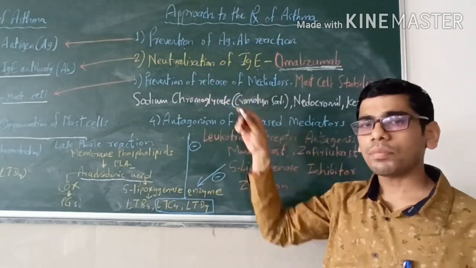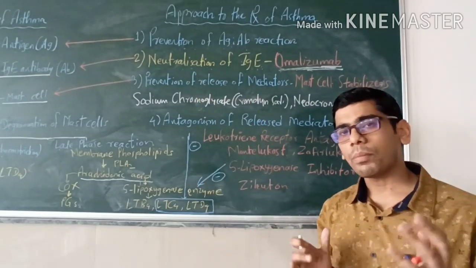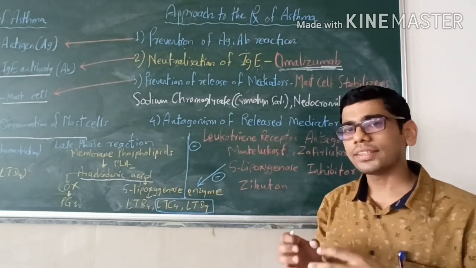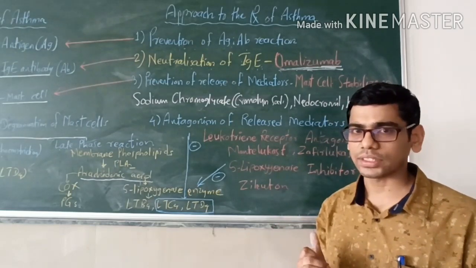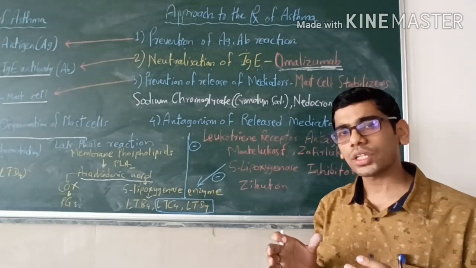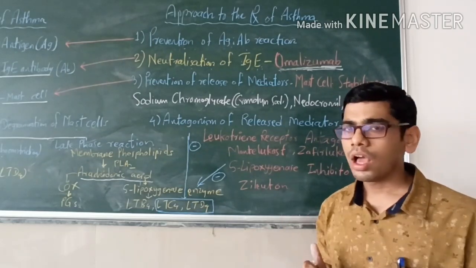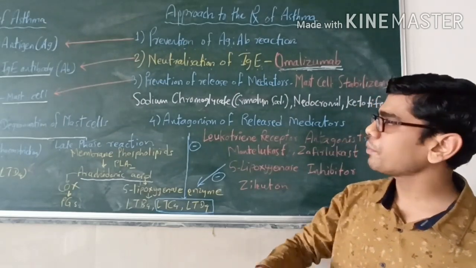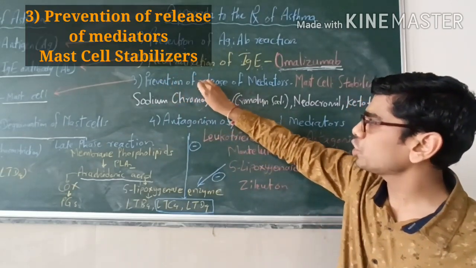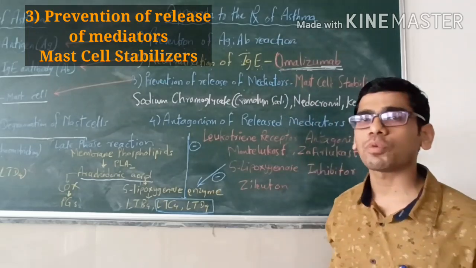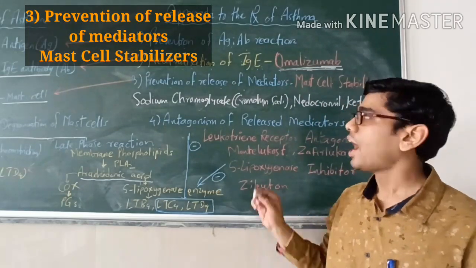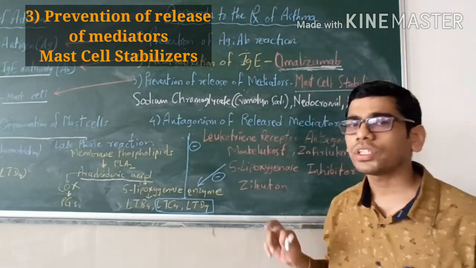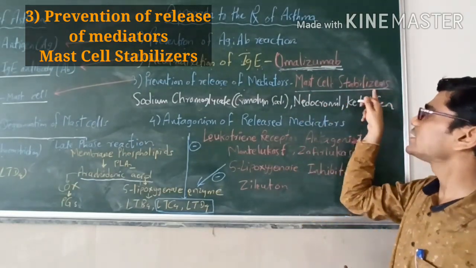Then the third step is that this antigen antibody complex will attach to the surface of mast cells, and then there is degranulation of the mast cells. So whatever inflammatory mediators are stored in the mast cells are released in the bronchial epithelium. So we have to prevent this step. The third step is prevention of release of mediators from the mast cells. This is also called mast cell stabilization, and that's why these drugs are called mast cell stabilizers.